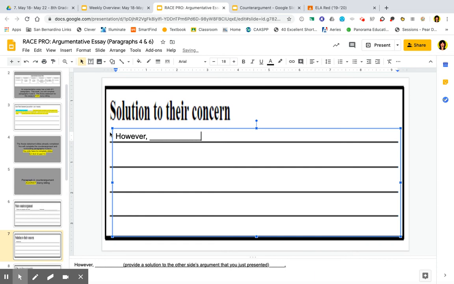And then we would write a solution. How are we going to say it's murder that's okay? How are you going to write that sentence? What would it sound like? If somebody is saying that mercy killing is not justified because taking another human's life is still murder, what would your solution sound like? However, what?